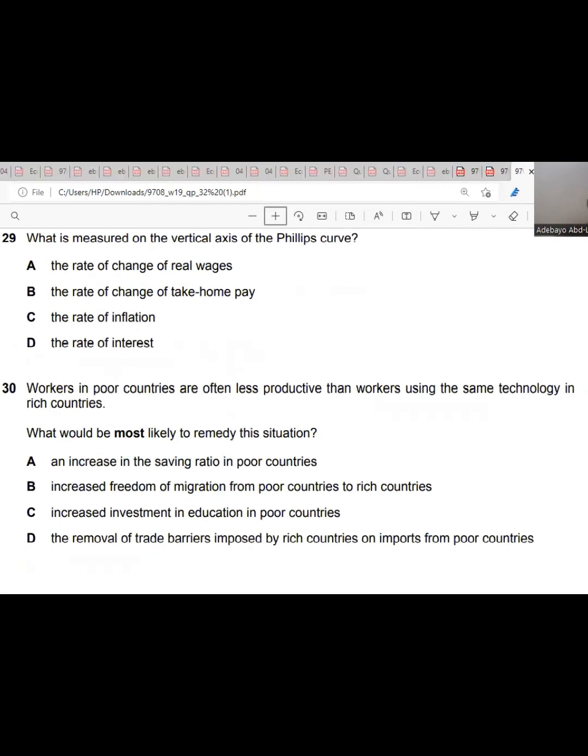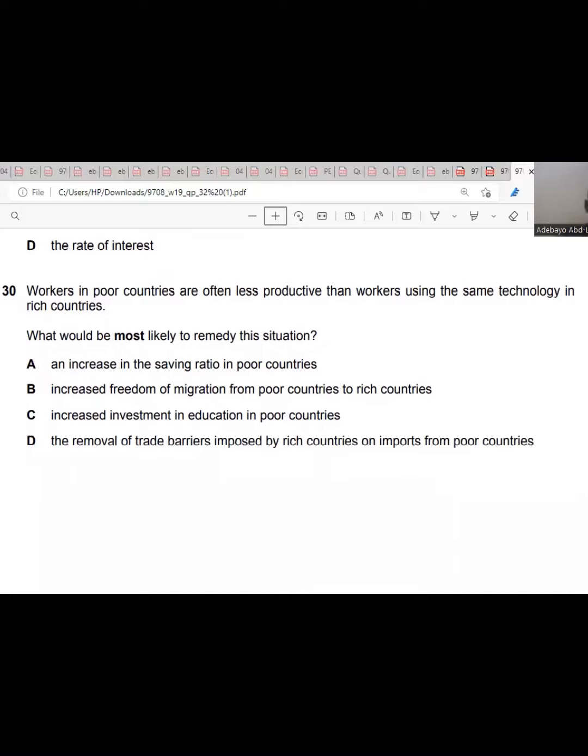29. What is measured on the vertical axis of the Phillips curve? The Phillips curve is about inflation. So it is the rate of inflation on the vertical axis. Then the unemployment rate on the horizontal axis. So the answer is C.